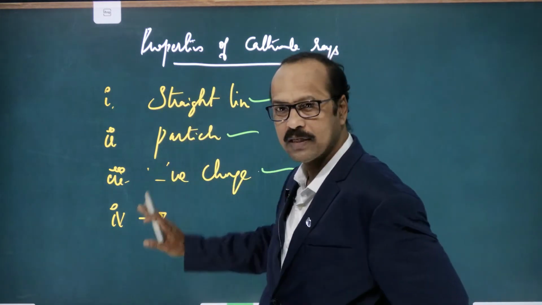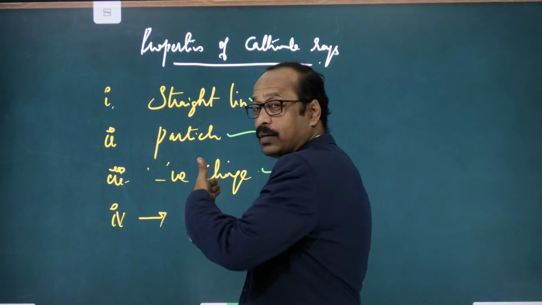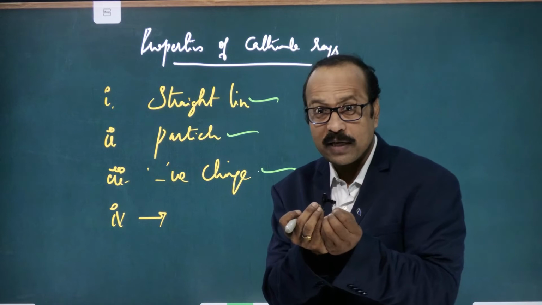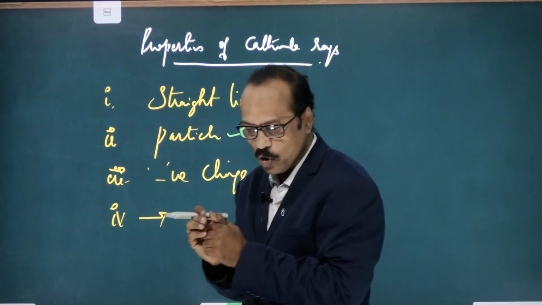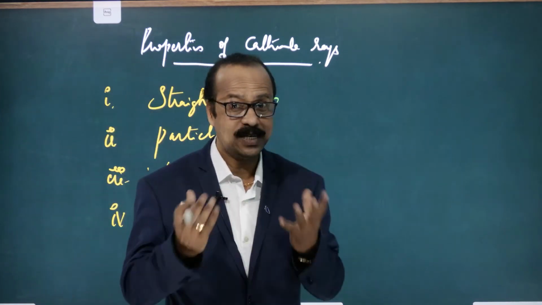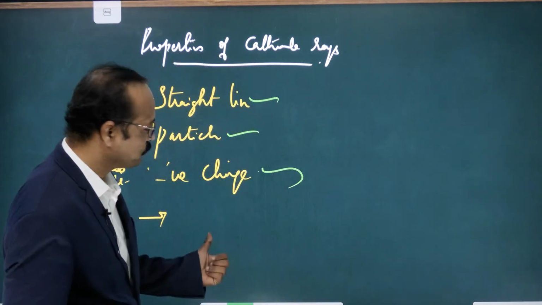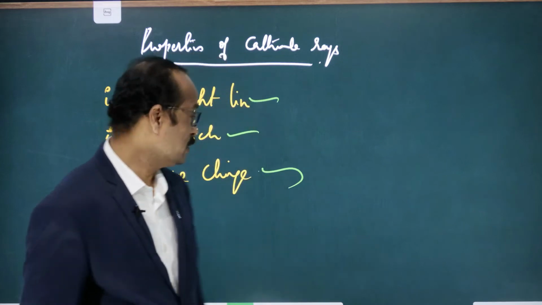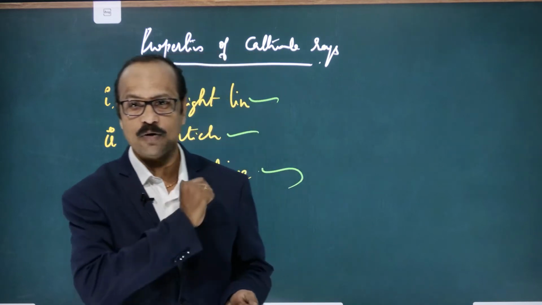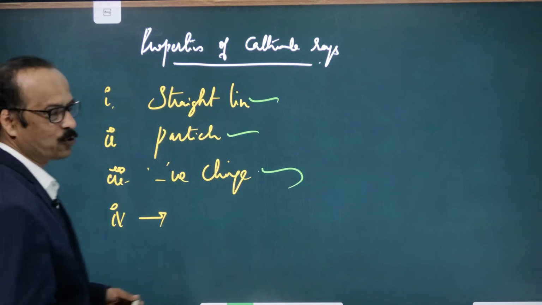And when it is coated with zinc sulfide, when any charged particle like electrons come and strike this, then what happens? Where it strikes, it gives a flash of light, like a spark. That's called scintillation. So here electrons can produce a scintillation. Scintillation is what? Sparks. I'll explain this again in the Rutherford experiment. So remember this point: when a negatively charged particle strikes the fluorescent screen, it causes scintillations. Okay, so these are some of the properties of cathode rays.